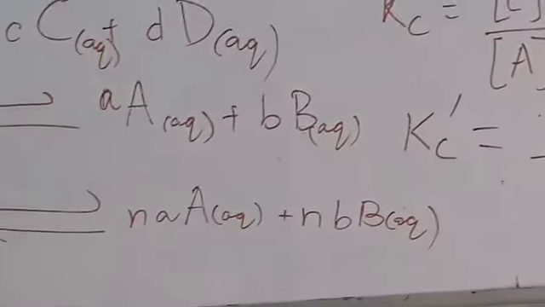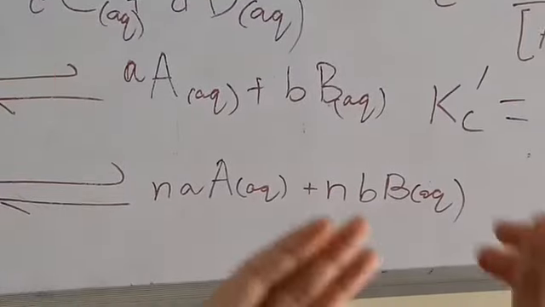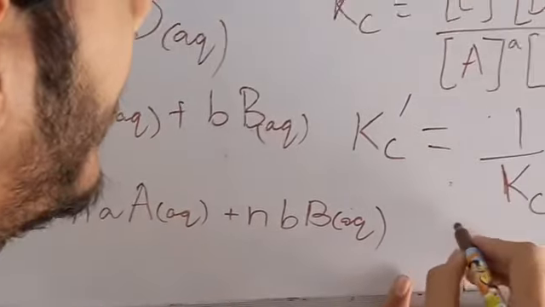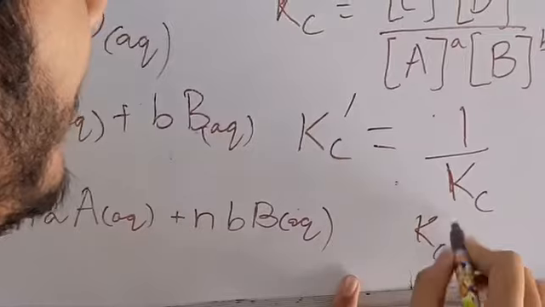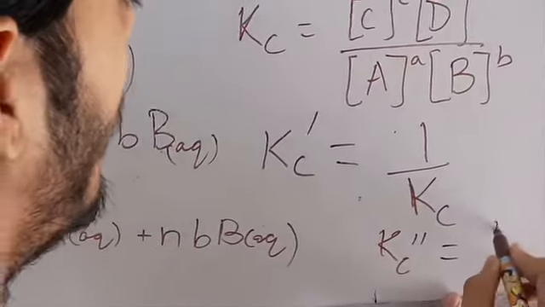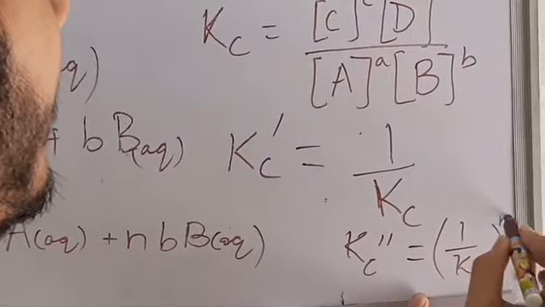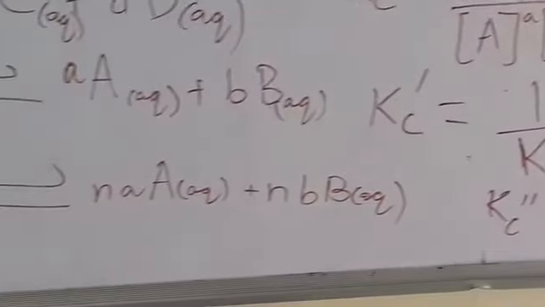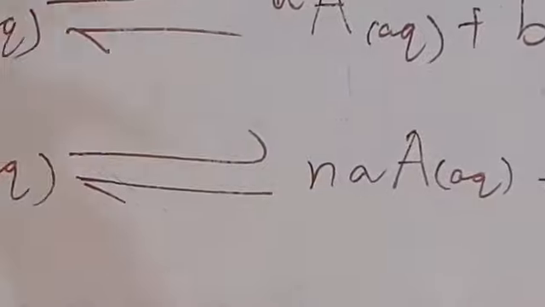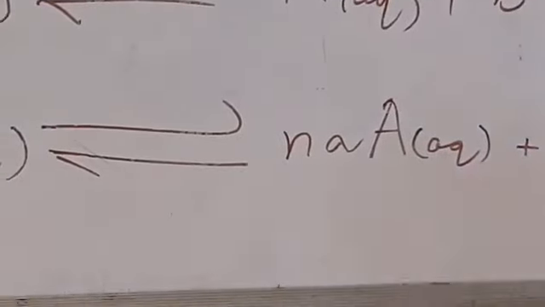Whatever we have multiplied in the reaction by, we raise Kc to the power of n. So our answer Kc double dash would be 1 upon Kc to the power n. And I would be erasing this so that I can move forward to Kp.